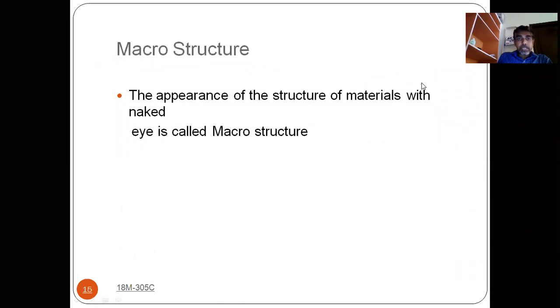Coming to the next one, that is macrostructure. Macrostructure is nothing but the appearance of the structure of materials with the naked eye. With our naked eye, without using any aid, whereas in the previous one you are using a microscope, the type of structure you are seeing is called macrostructure.